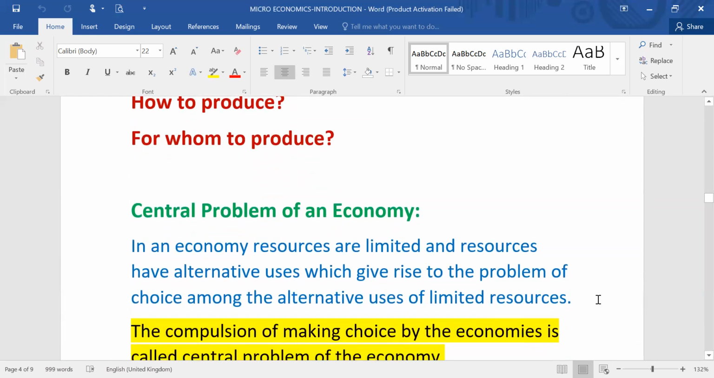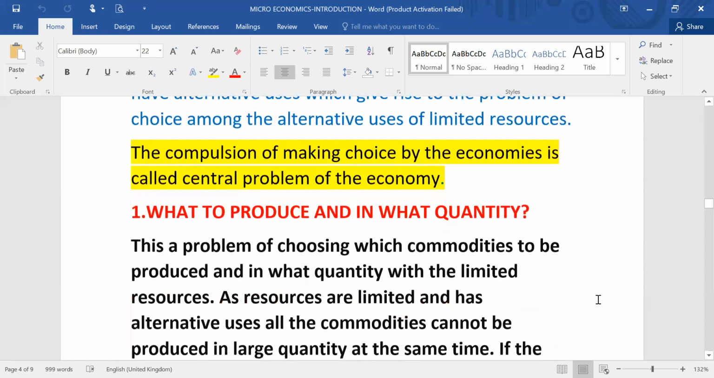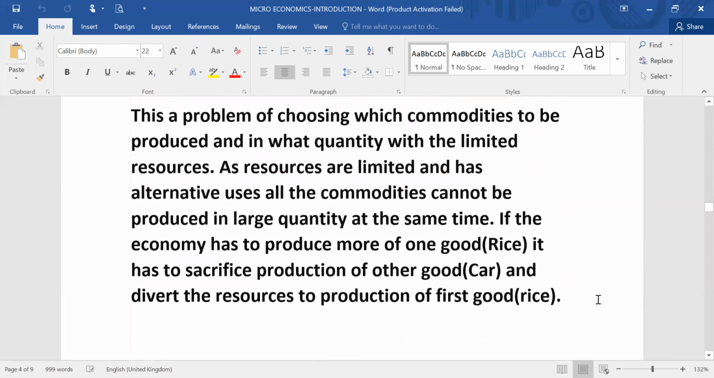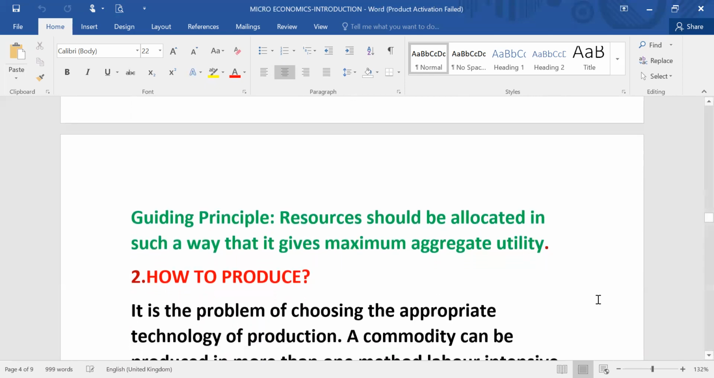But this problem can be solved if we use the resources in such a way that the resources give maximum satisfaction. That commodity is produced which gives maximum aggregate utility or satisfaction to maximum number of people. That is the guiding principle.